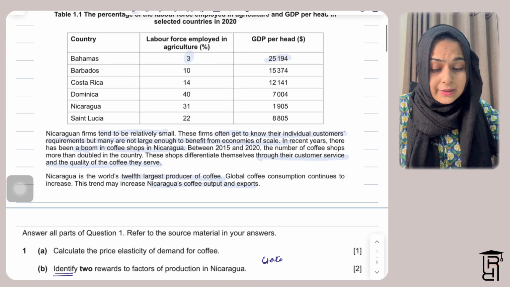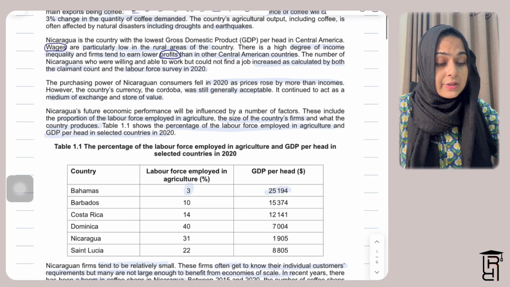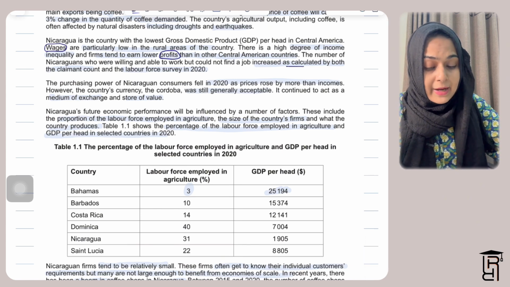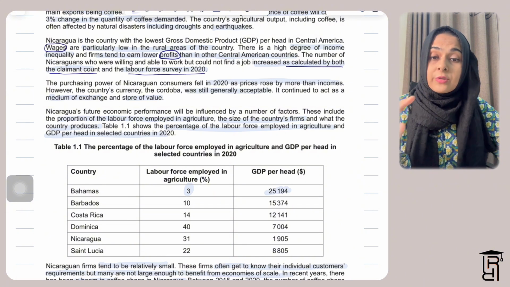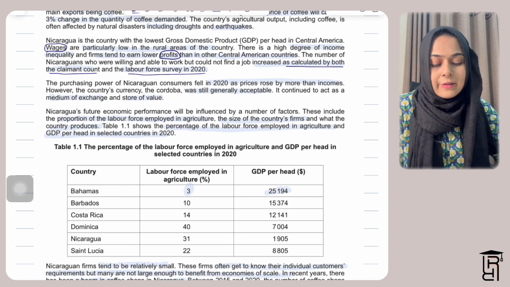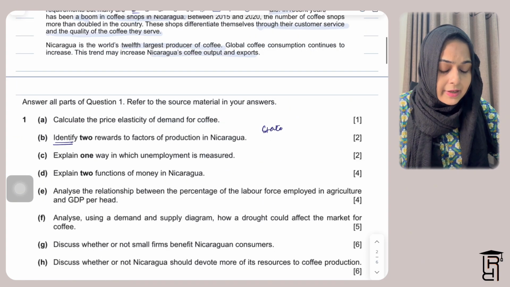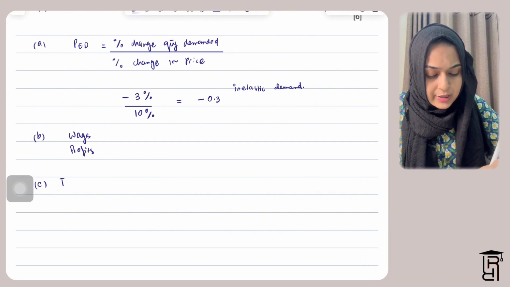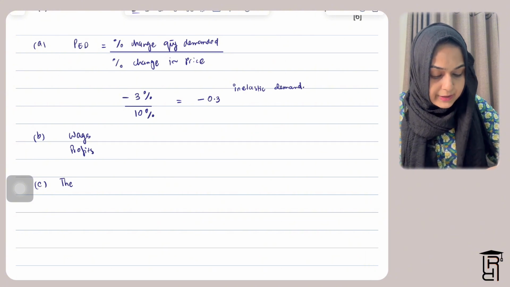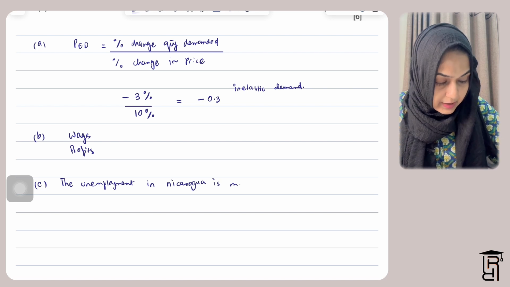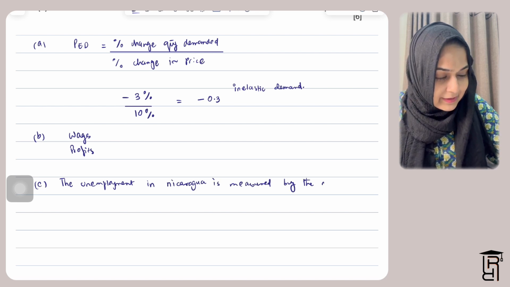Okay, part C of this question says explain one way in which unemployment is measured. They have mentioned in the data response that unemployment is basically calculated by both the claimant count and the labor force survey in 2020. So you can pick any of these and explain. So if I pick the claimant count, I'll write here that unemployment in Nicaragua is measured by the claimant count.